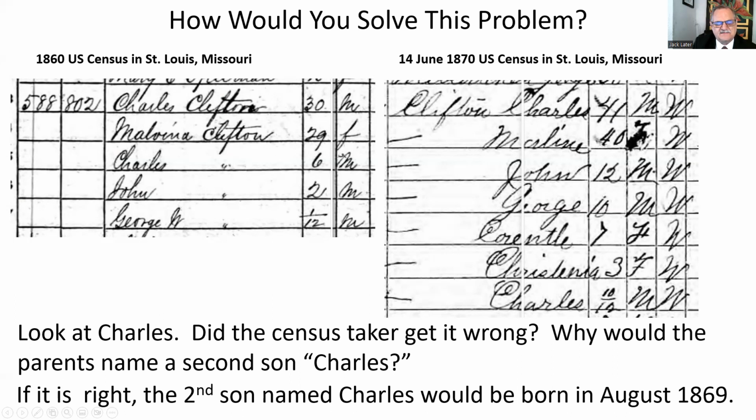So if it's right, the second son named Charles was born in August of 1869. Where did I get August from? So this 1870, June of 1870, census taker says that he's 10 months old. Well, if you count 10 months back, think about it. That takes you back to August of the previous year, 1869. So that's a clue. Can we find something about his birth maybe in 1869, in August?